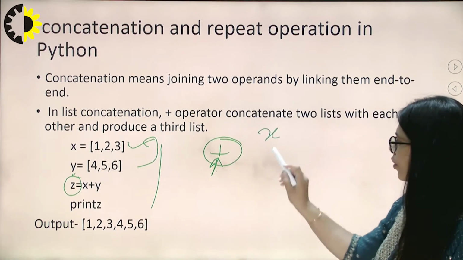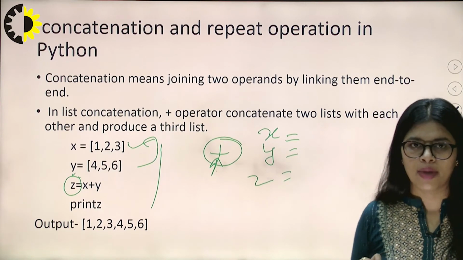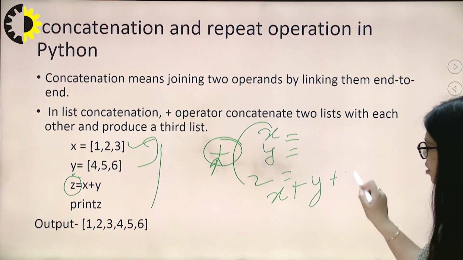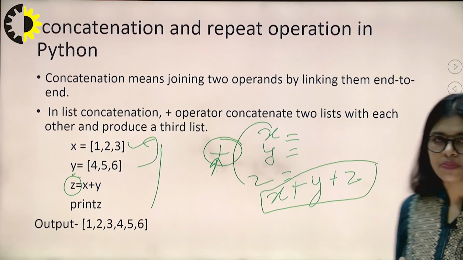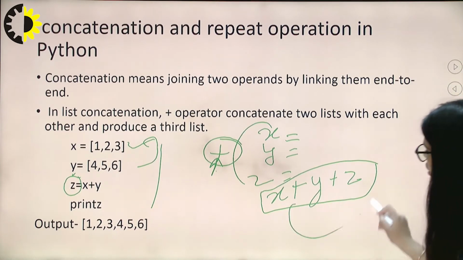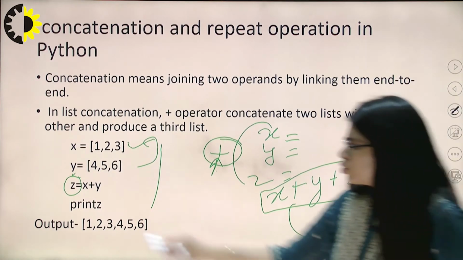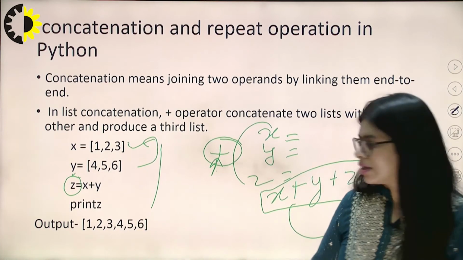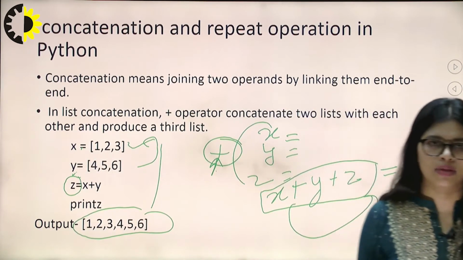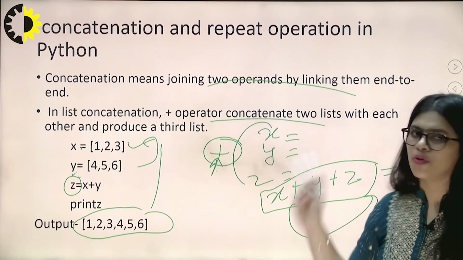If there are 3 lists given in the program, x, y, z, and we have to merge these 3 lists, then for merging we use the plus operator, x plus y plus z, and this operation is stored in another variable, that is t. So when t is printed, it will print all the values of x, y and the other variables. This is called concatenation.